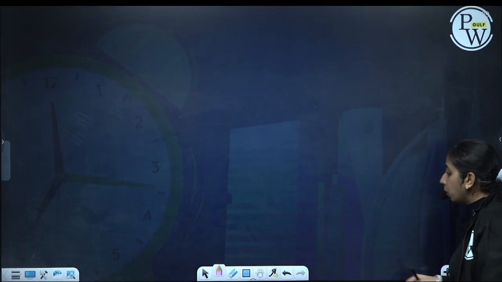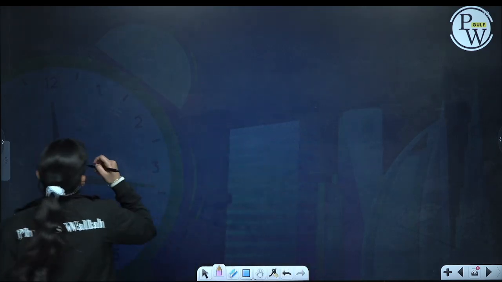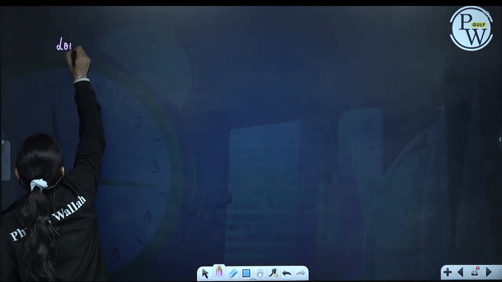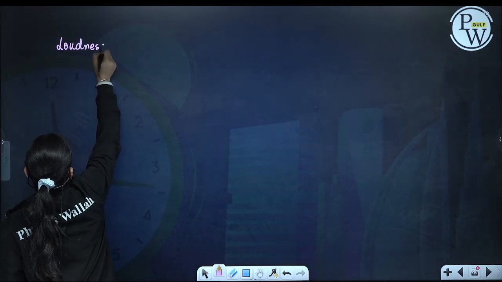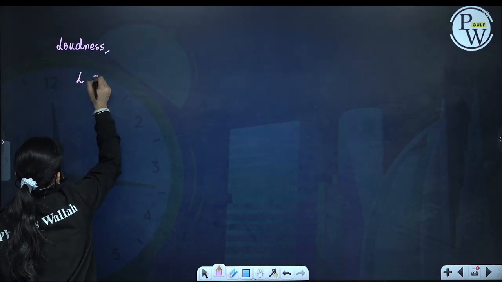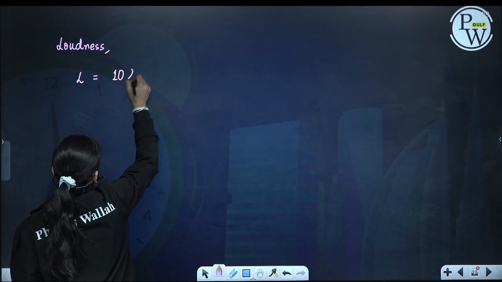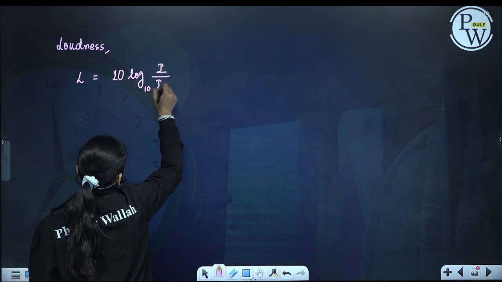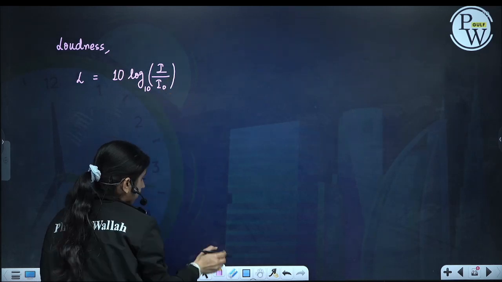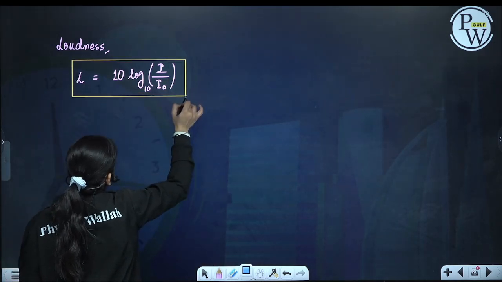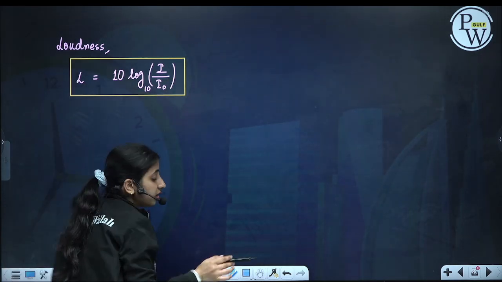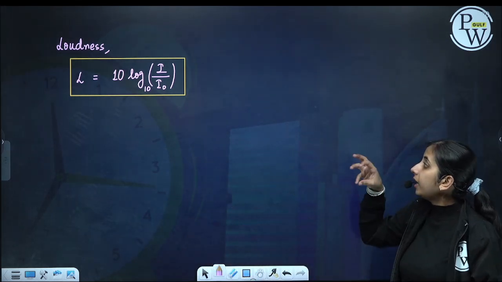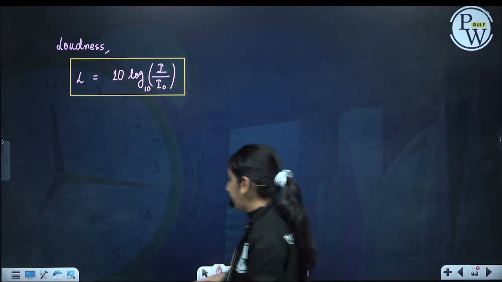Now what is loudness? Loudness is a relative measure of intensity. If we define loudness, it is defined as 10 log to the base 10 of I by I naught, where I is the intensity of sound whose loudness we are trying to find, and I naught is the threshold intensity.